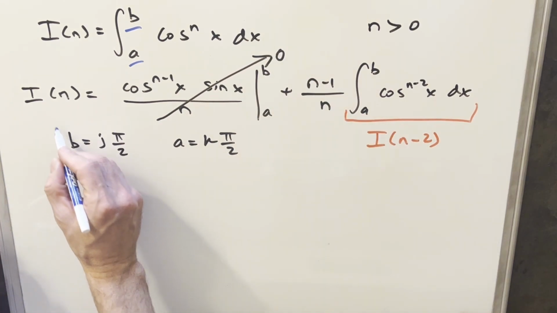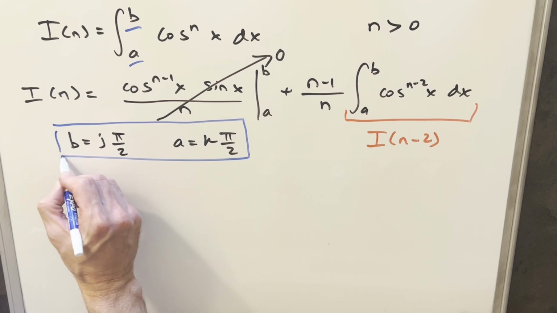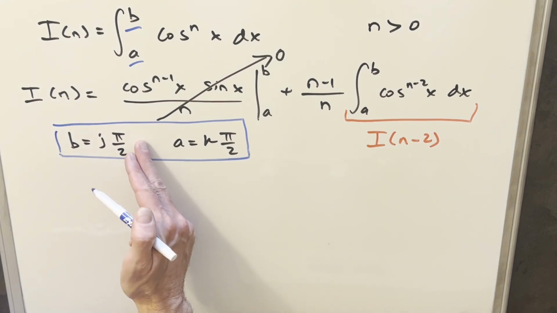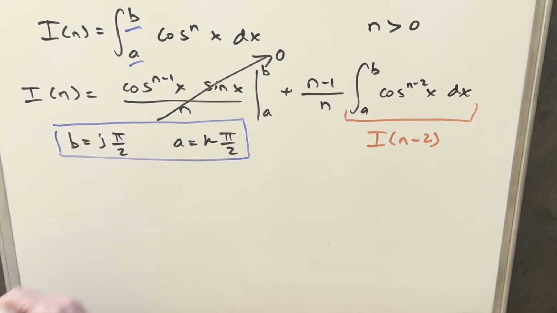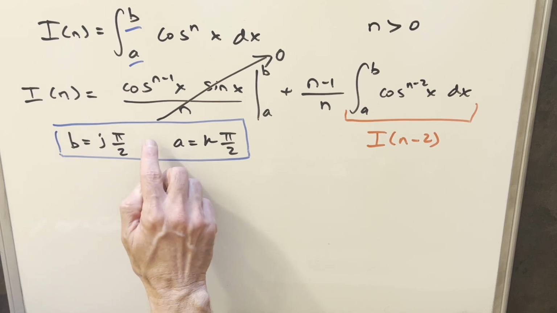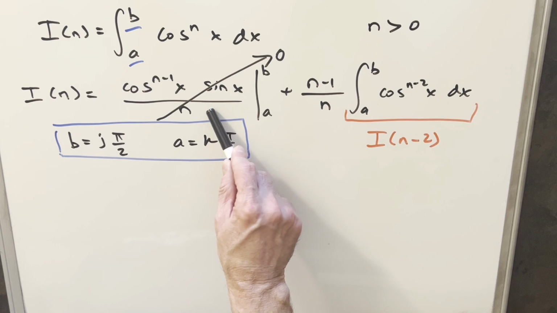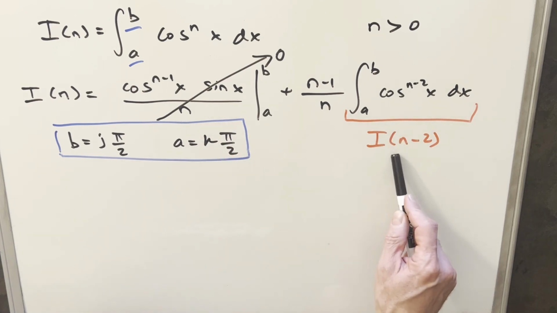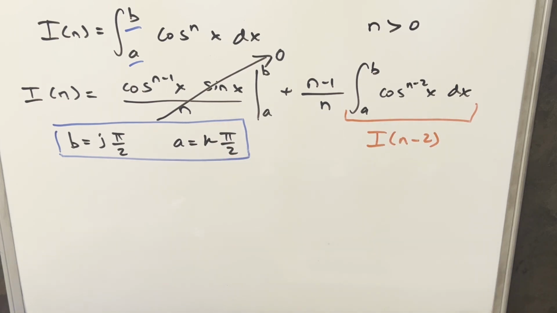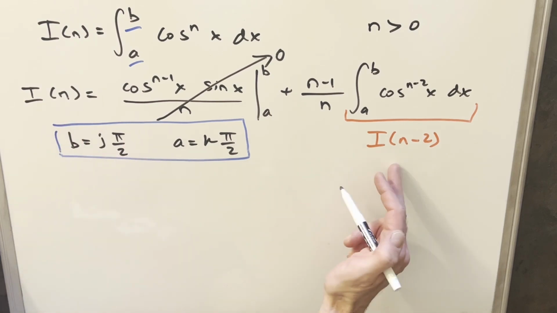So this step is really important. In any contest problem you see, I don't think I've ever seen it where it's not either pi over 2, pi, 2 pi. We need to have this in order for this to simplify nicely. So looking at this formula with this term basically wiped out, we still have this problem where we're only reducing by 2. So for our I sub n value, we end up with this.